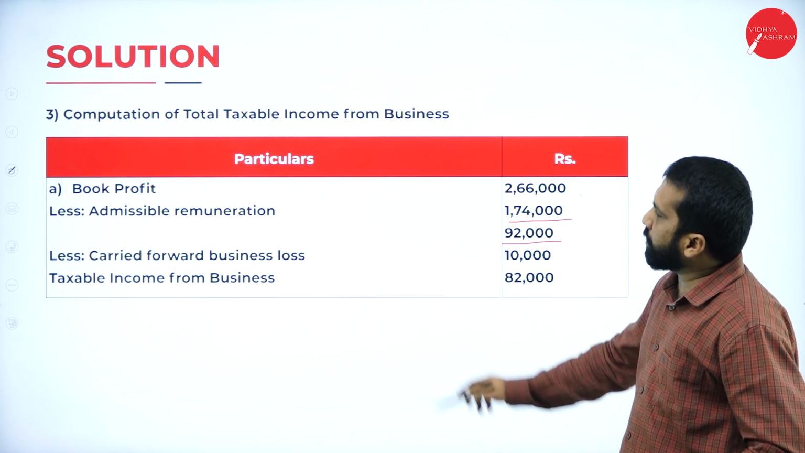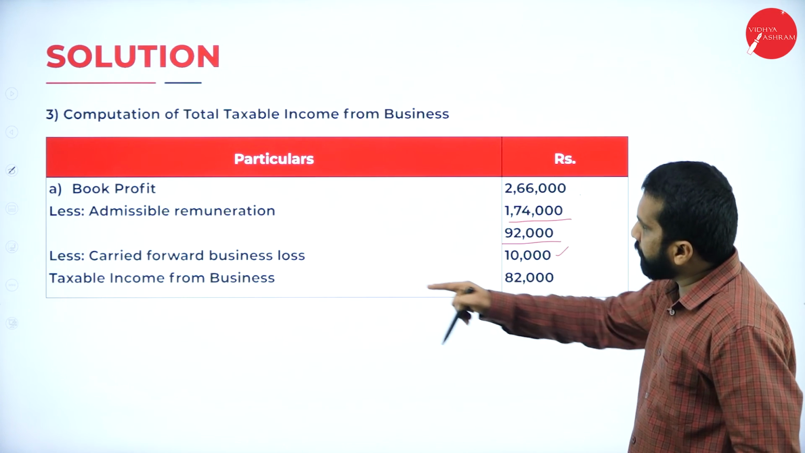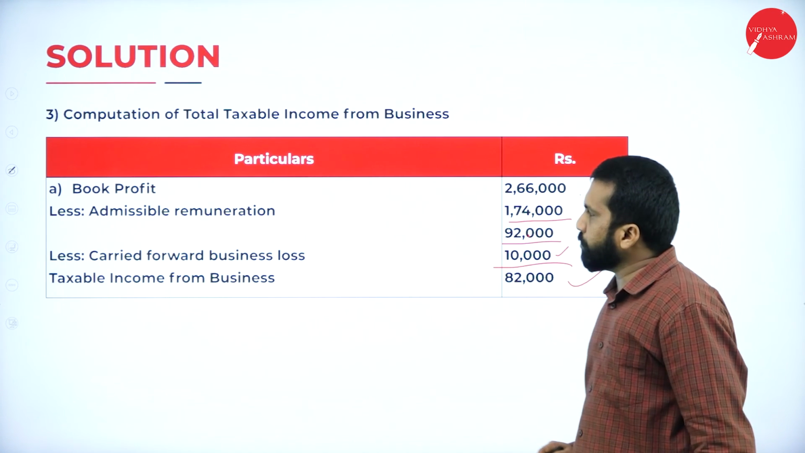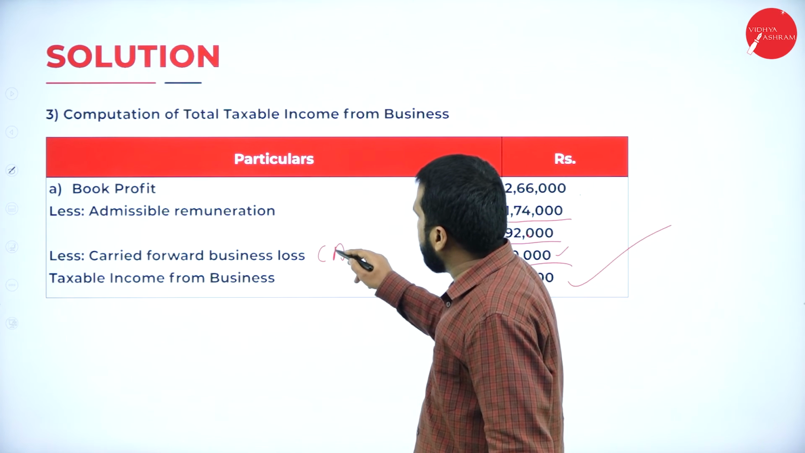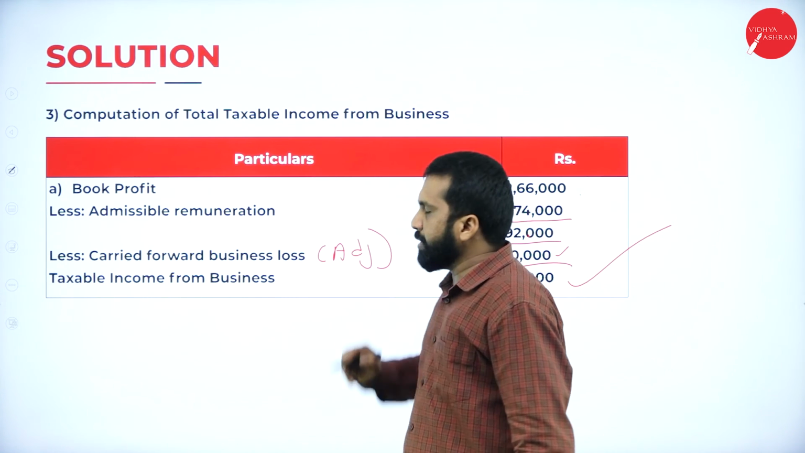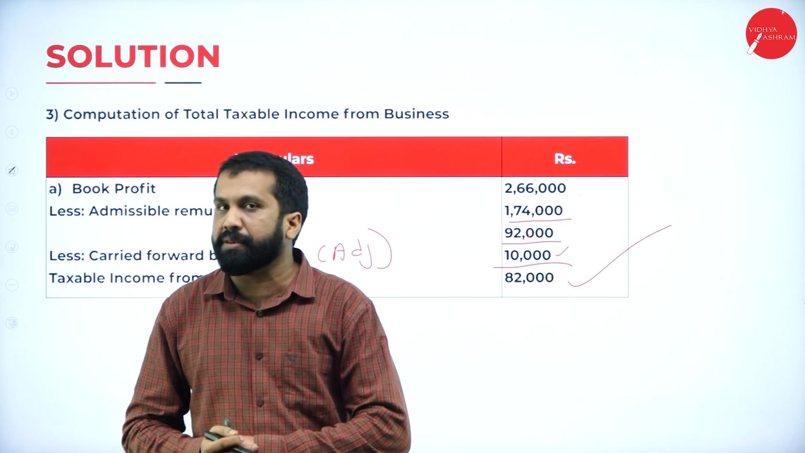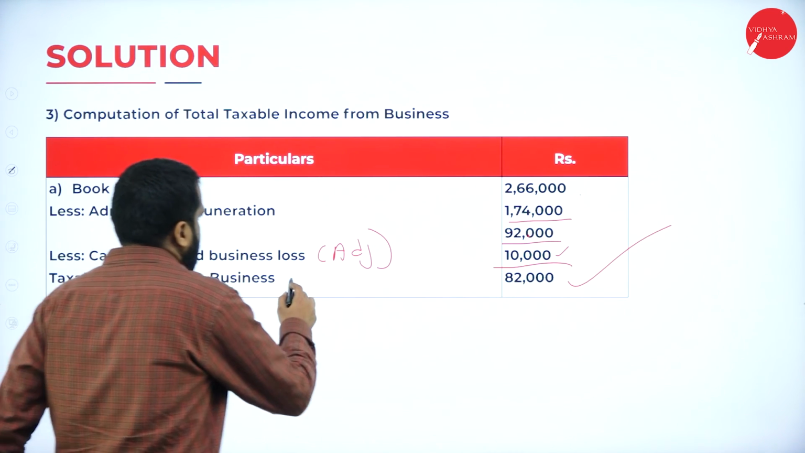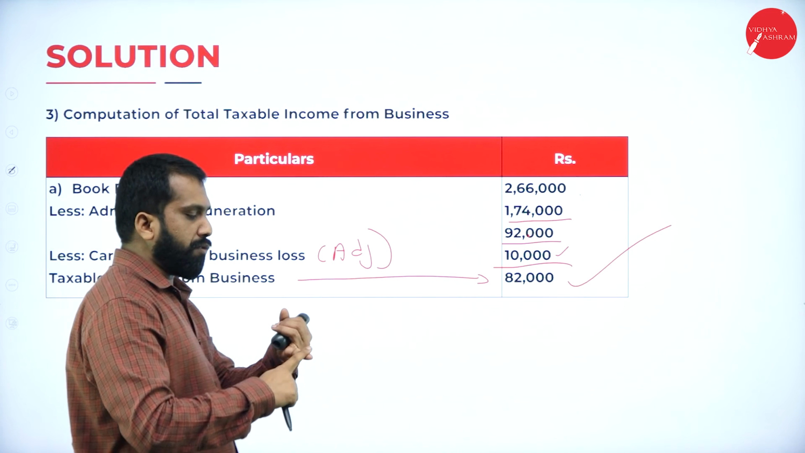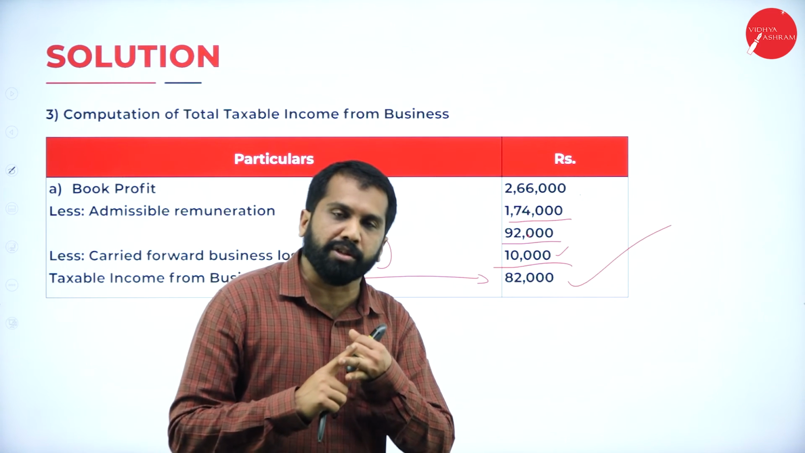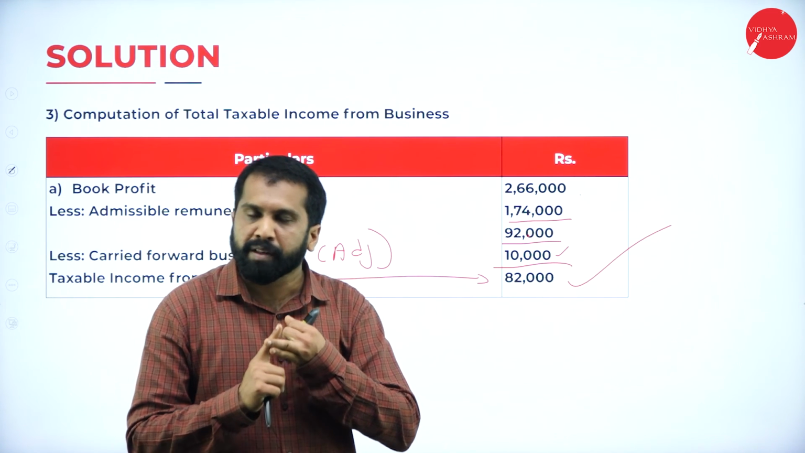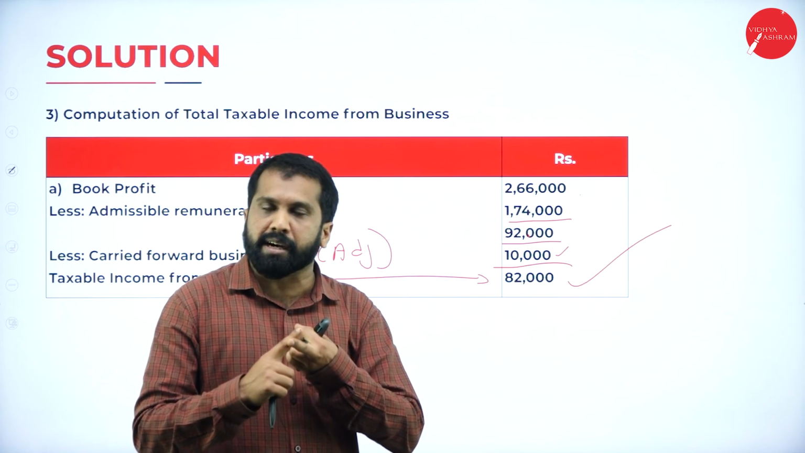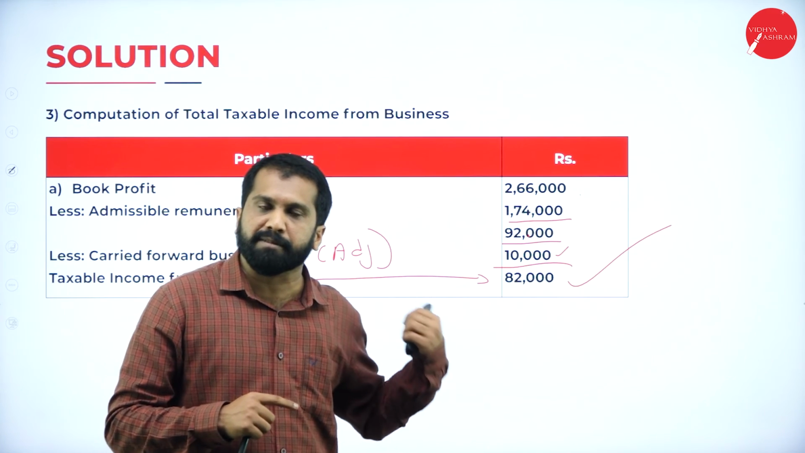Now, what is your carry forward loss? 10,000. So it will be 92 minus 10, it will be 82,000. Carry forward loss is given in the adjustment. There is a carry forward loss of business. It is given in the adjustment. You are supposed to take it. Now you got your income from business. Book profit is over. Income from business also over. Hope you are clear. Yes, we are not calculating net income and taxable income for this problem.